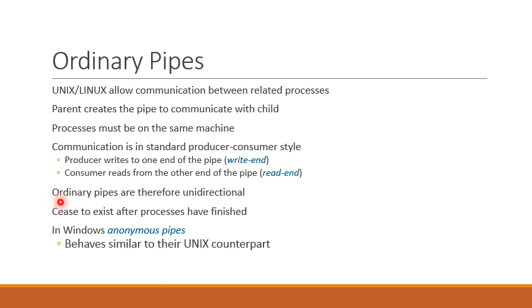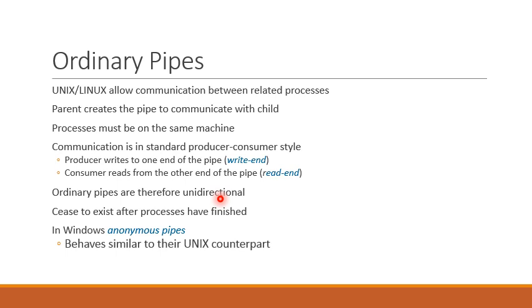Therefore, we can say that ordinary pipes are unidirectional because only one process can write the information, whereas the other process will read the information. So the flow of the communication is only from the writer to the reader, that is, from the producer to the consumer. Information will flow only in one direction. That's why we can say that ordinary pipes are unidirectional.